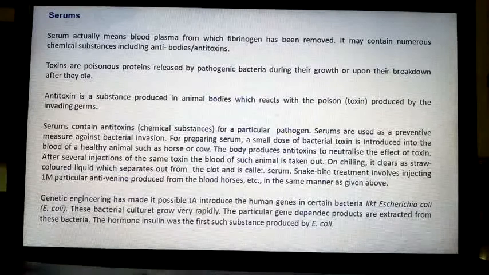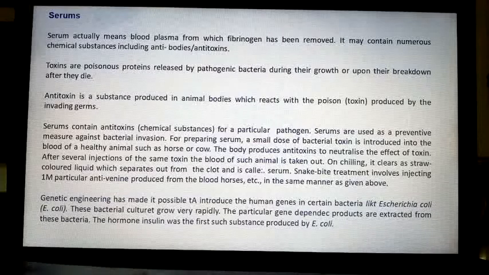So now coronavirus enters our body. The moment they enter, they produce a substance called toxin. To fight with coronavirus, we produce some substance called antitoxins. Is that clear now? Now serums are substances from which fibrinogen is removed. So they are present in the blood, isn't it? They contain antitoxins, chemical substances for a particular pathogen. Particular pathogen, particular antitoxins. Got it?